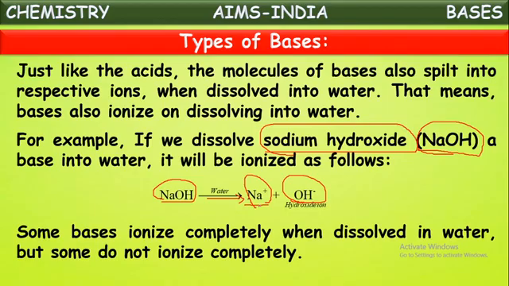But in some bases, only a few molecules separate into ions and most of the molecules remain in the same molecular form. They won't separate into ions. That is called less ionization. Some bases ionize completely and some do not.